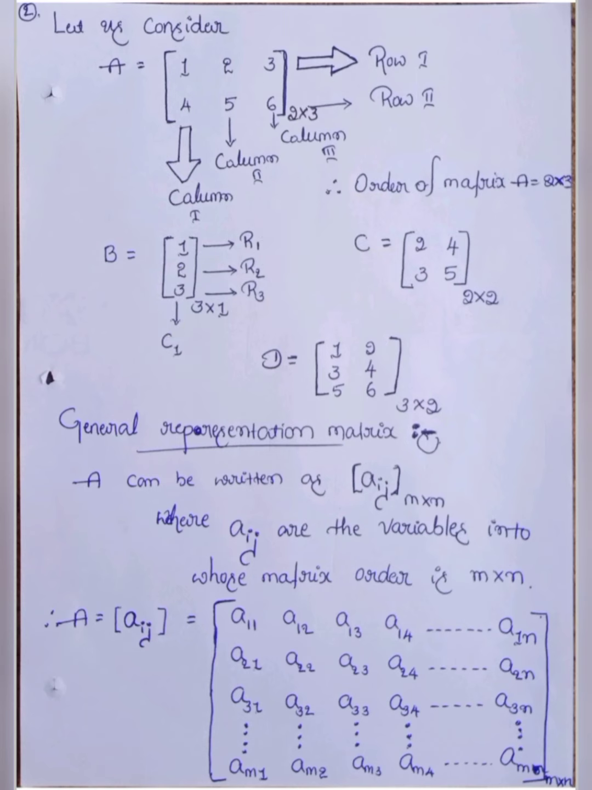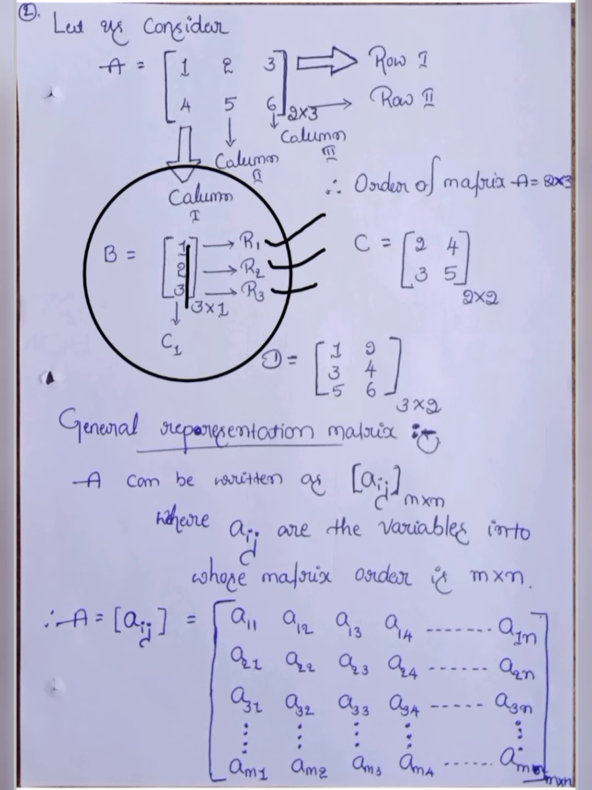Okay, once again, repeat. Capital B equals 1 2 3. How many rows are there? We have 3 rows, 1 2 3. And how many columns are there? We have only 1 column. So what is the order of the matrix in this? 3 by 1. Okay, are you clear? Okay, next example, capital C.